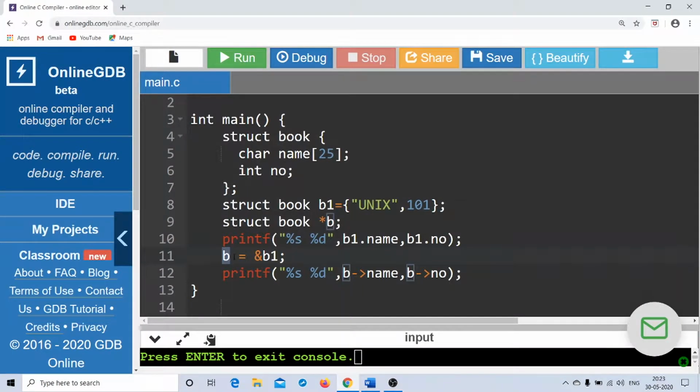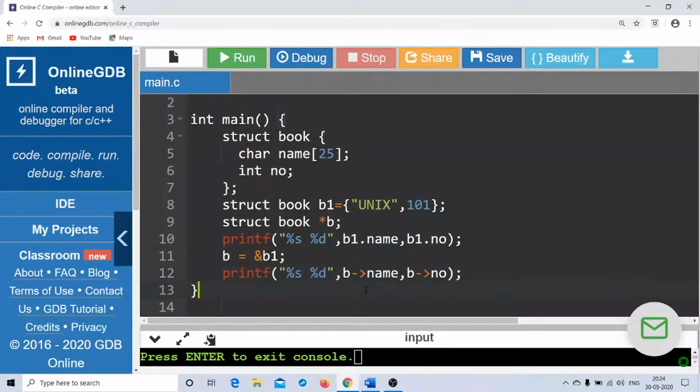But since it is a pointer variable, we cannot get the output through the dot operator. Instead, we have to use an arrow operator, which is a combination of hyphen and greater than. I repeat, it's an arrow operator, which is called pointer to structure, a combination of hyphen and greater than.